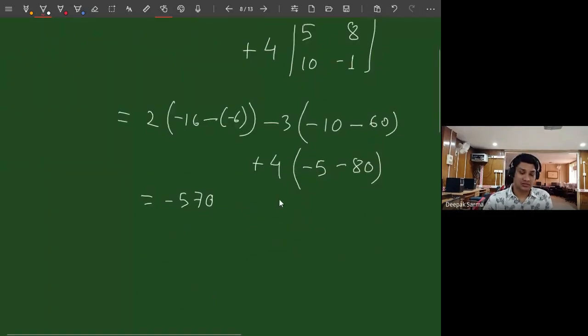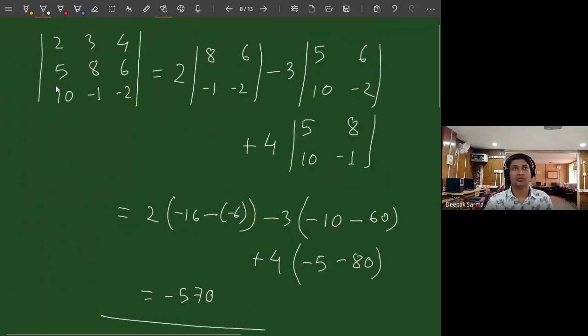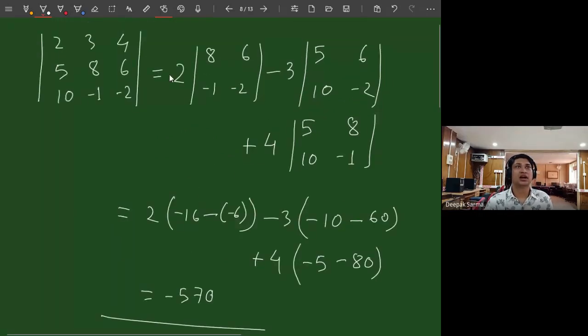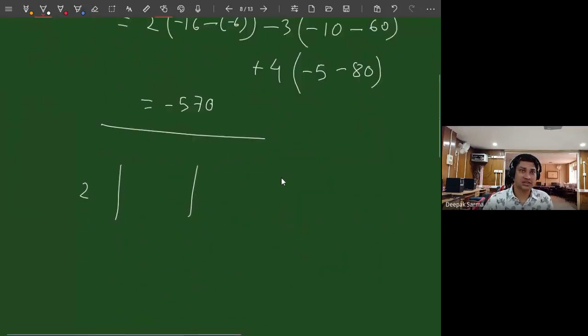Let me write the expression once. If I choose the column 2, 5, 10, you can see 2, then the corresponding determinant is 8, 6, minus 1, minus 2. You can see 8, 6, minus 1, minus 2.